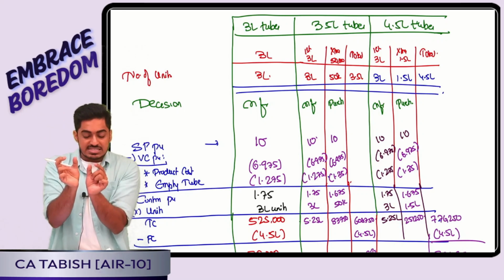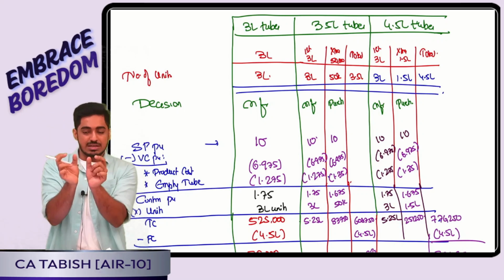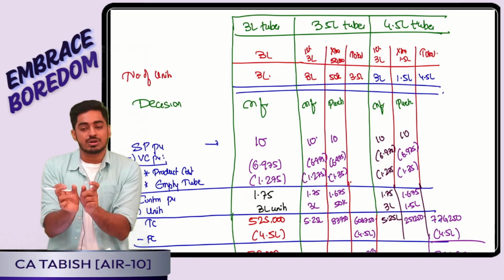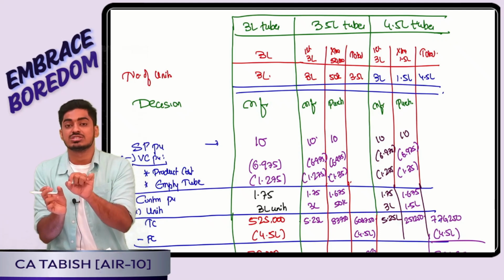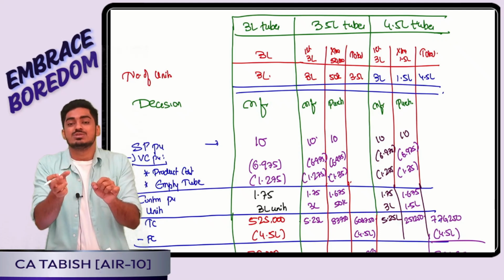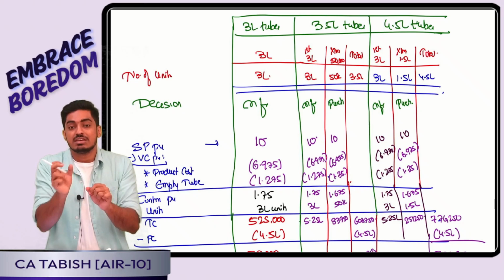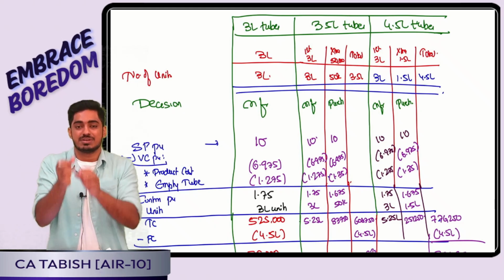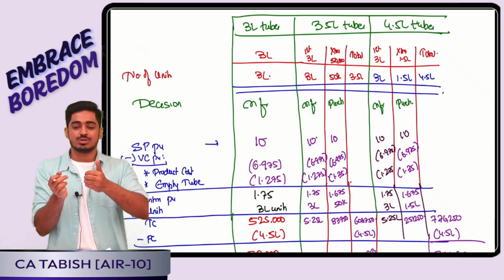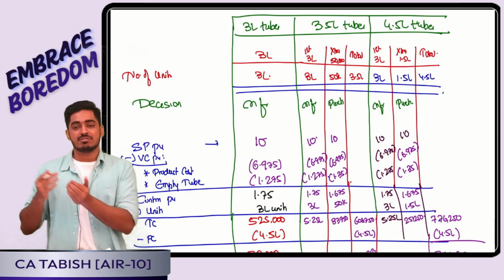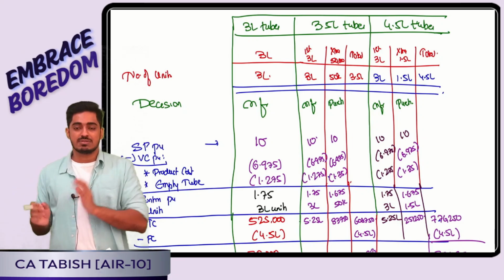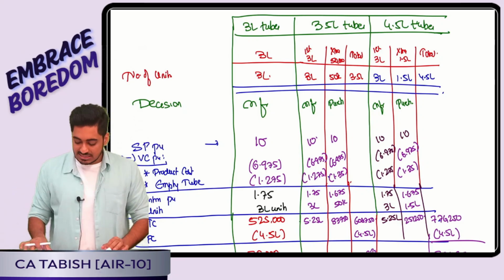So in that, selling price is the same. In variable cost, product cost is the same. But the tube cost, if I am manufacturing in-house, is going to be 1.275. If I am purchasing, it is going to be 1.35. Accordingly, I will arrive at contribution per unit, into units I will arrive at the total contribution, minus fixed cost, I will arrive at the profit. That is this unit.